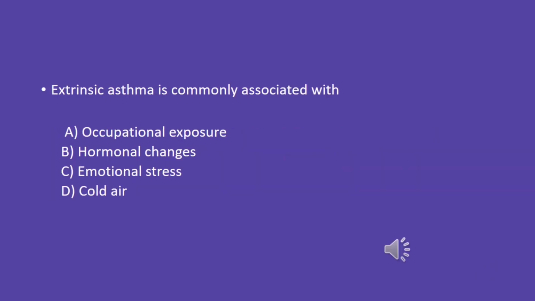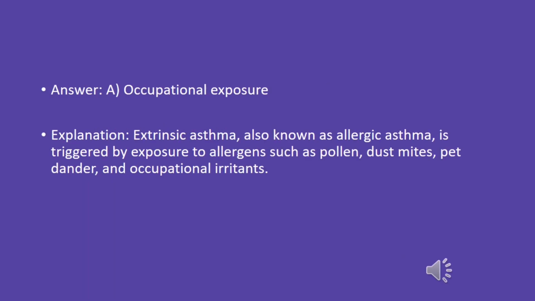Extrinsic asthma is commonly associated with A. Occupational exposure. B. Hormonal changes. C. Emotional stress. D. Cold air. Answer: A. Occupational exposure. Explanation: extrinsic asthma, also known as allergic asthma, is triggered by exposure to allergens such as pollen, dust mites, pet dander, and occupational irritants.